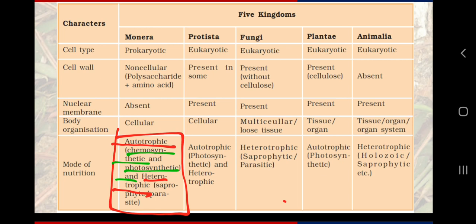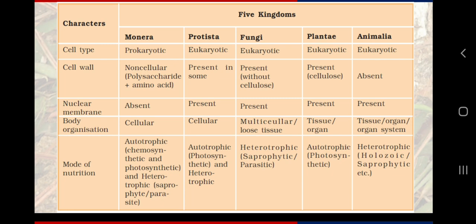When it comes to autotrophic, till now as we know, autotrophy means photosynthesis with the help of sunlight and of course with chlorophyll and water. But yes, some bacteria have the capacity to use other resources than sunlight, and those bacteria are using chemical energy, and that is why they are called chemosynthetic bacteria. So we will learn more about chemosynthetic bacteria later.